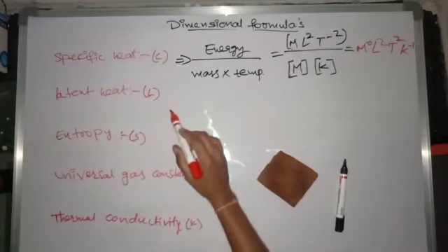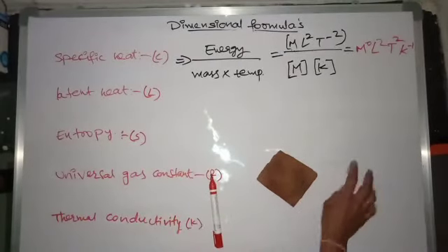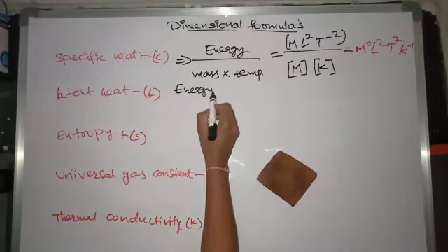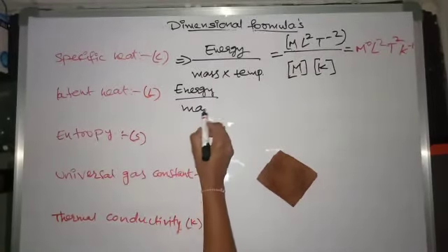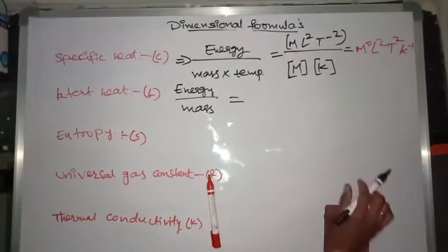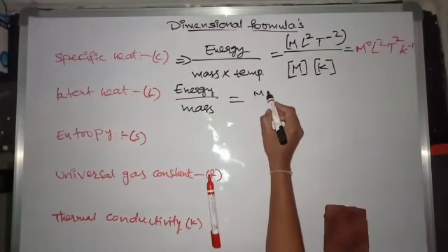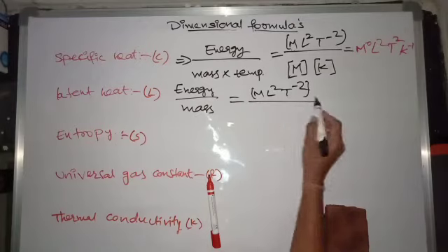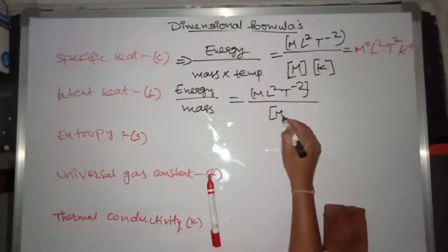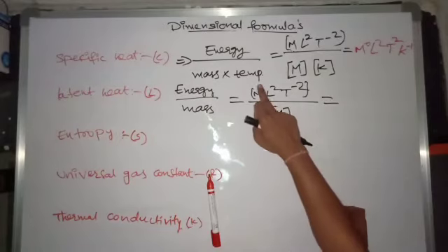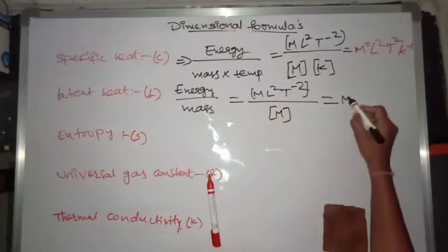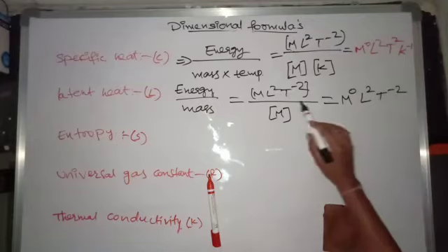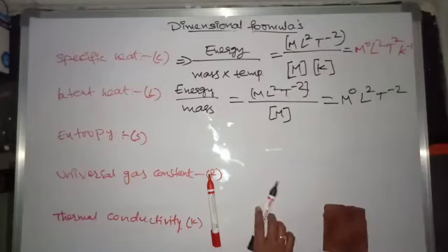And coming to latent heat. What is the expression for latent heat? Energy by mass. What is energy? M1 L2 T power minus 2 divided by mass, capital M. So M power plus 1, M power minus 1 will become M power 0, L2 T power minus 2. This is the expression for latent heat.